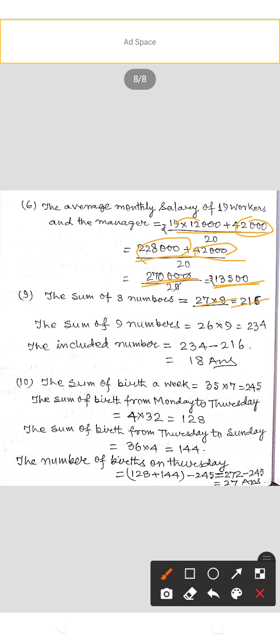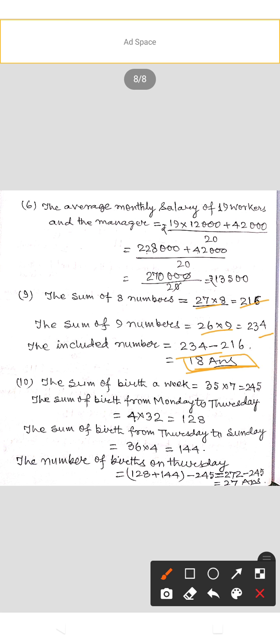Now question number 9. The mean of 8 numbers is 27. The sum of 8 numbers equals 27 multiplied by 8 equals 216. If one more number is included, then the mean is 26. The sum of 9 numbers equals 26 multiplied by 9 equals 234. The included number equals 234 minus 216, that is 18.